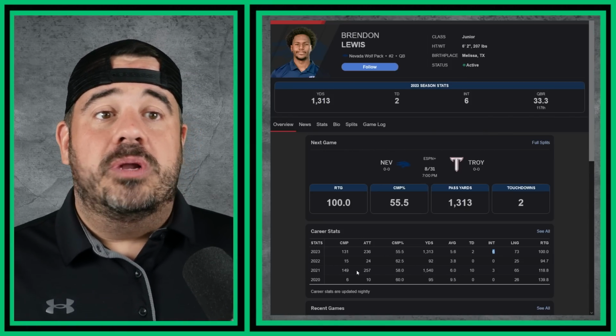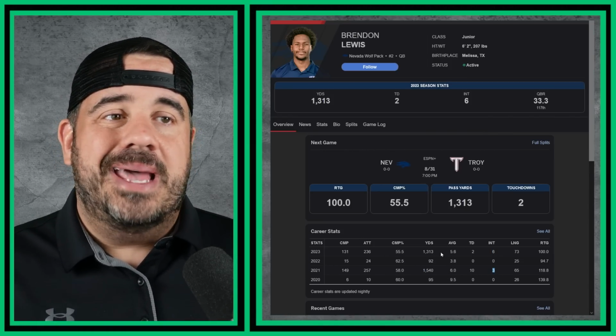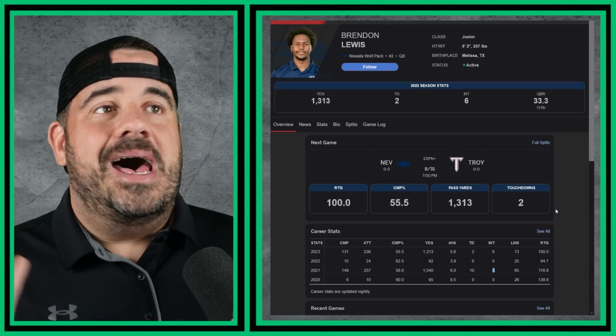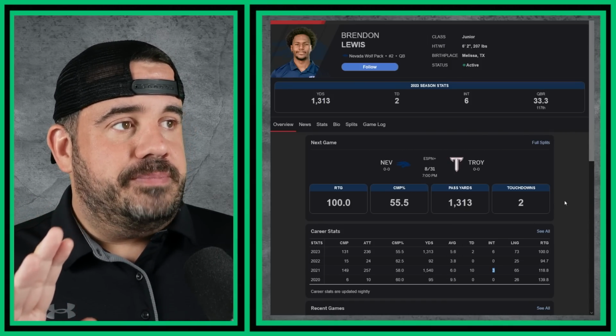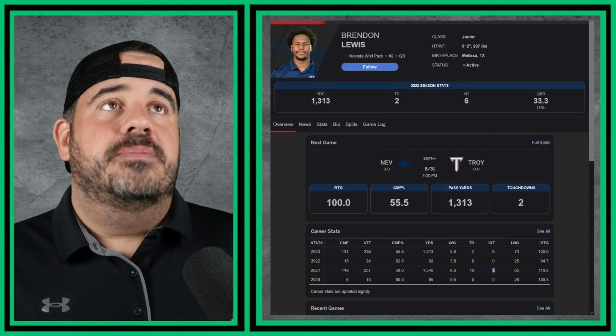I mean, 2021 was good. 1,500, 10 and 3, but where are those numbers? Because last year just wasn't good. I don't see any world where Nevada keeps up with SMU in this one. I just can't see it because of everything.